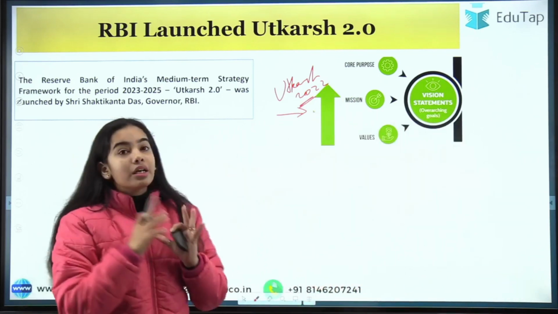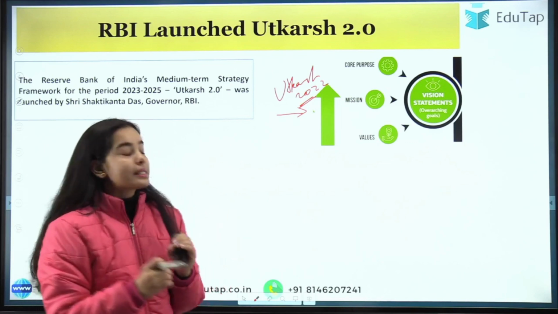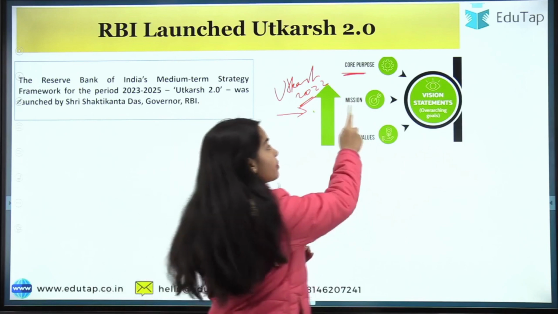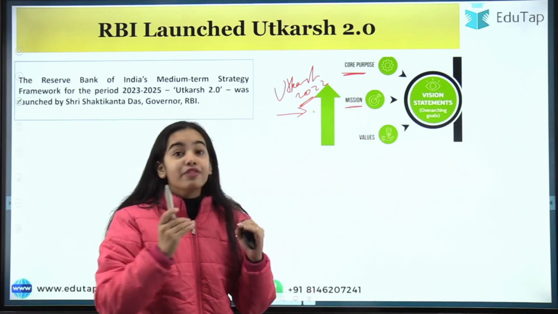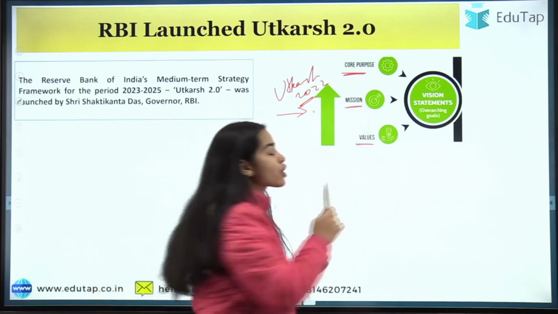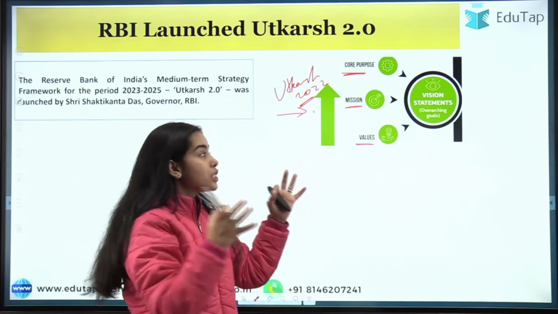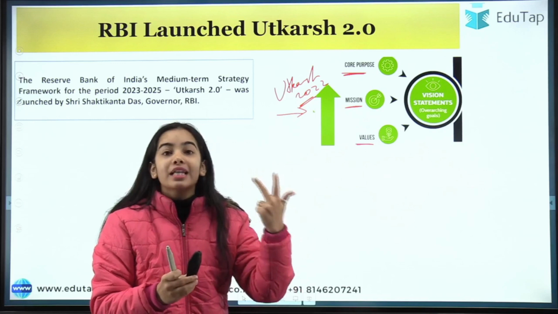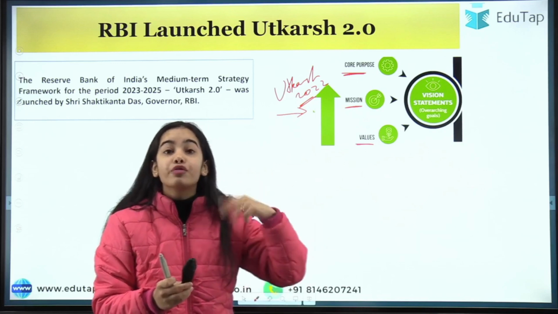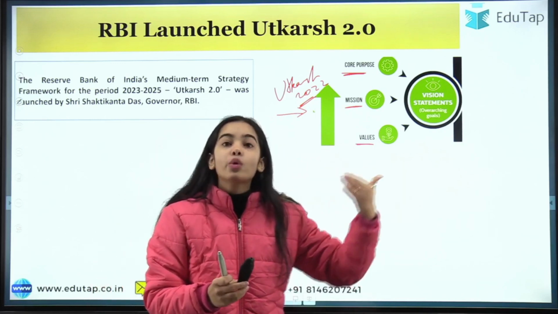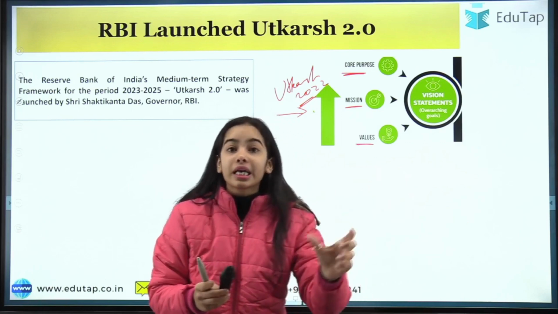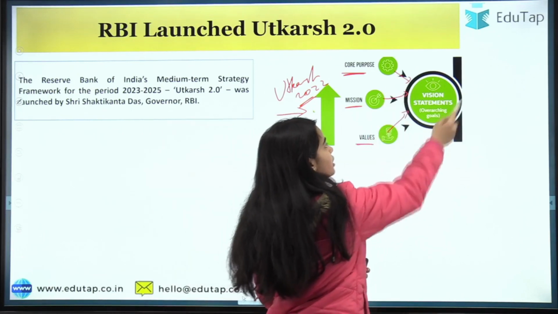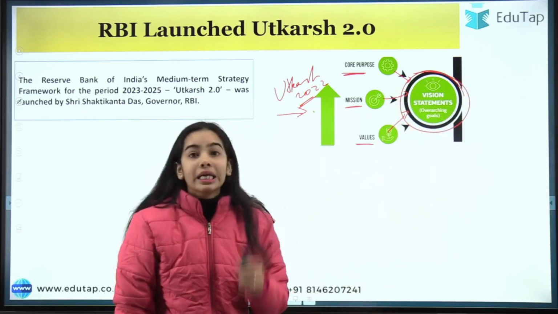So see, the Utkarsh 2022 said that the core purpose of the Reserve Bank of India, the mission of the Reserve Bank of India, and the values that the Reserve Bank of India works on, these all form the vision statement. Okay, the mission, the core purpose and the values of the RBI form the vision for the RBI, that how it should move forward, on what grounds it should move forward. So these three come together and form the vision for the Reserve Bank of India.